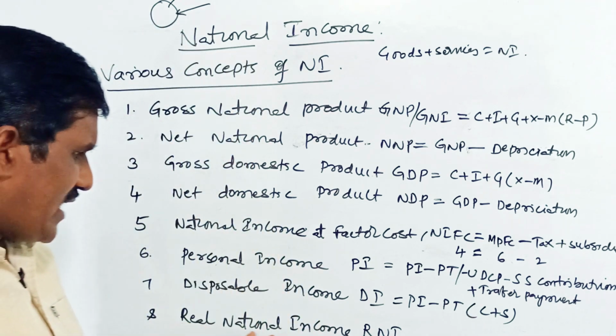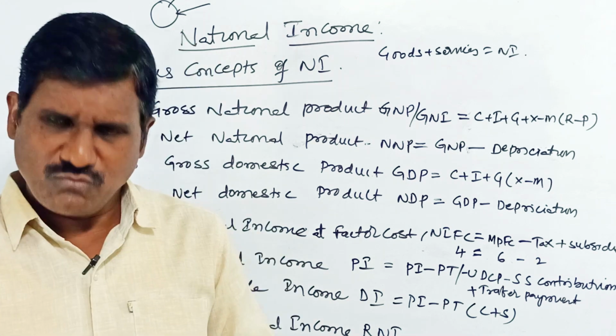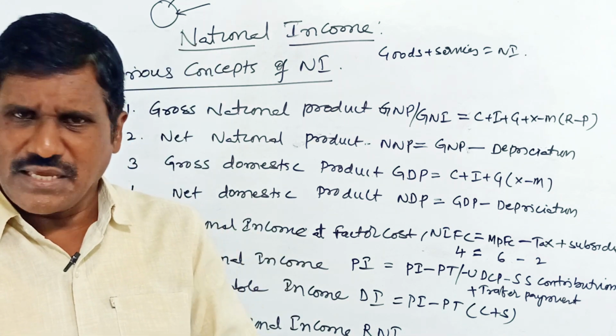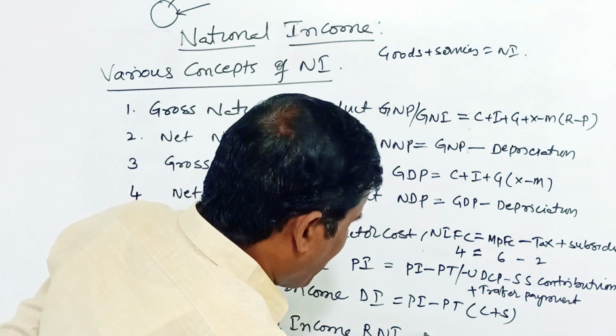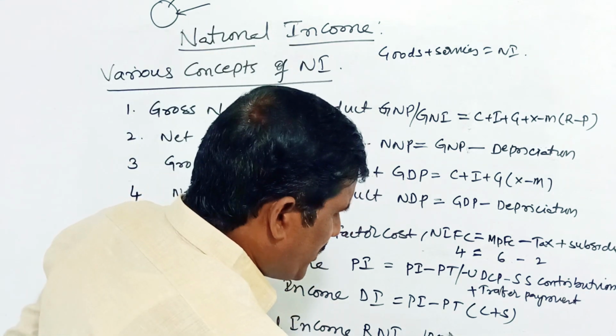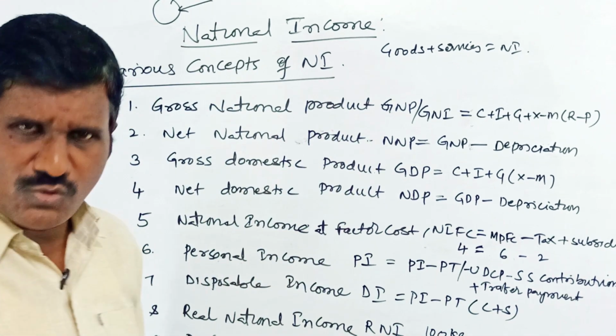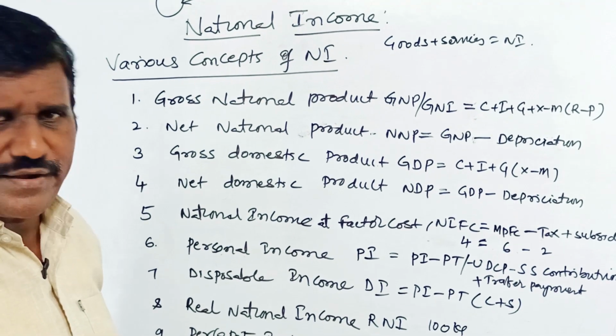Next, real national income. For example, suppose we produce 100 quintals. We, meaning the total population of the country, produce 100 quintals.